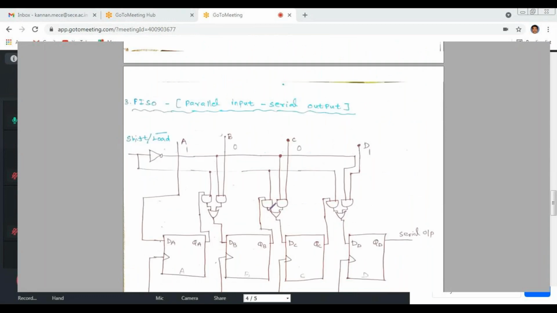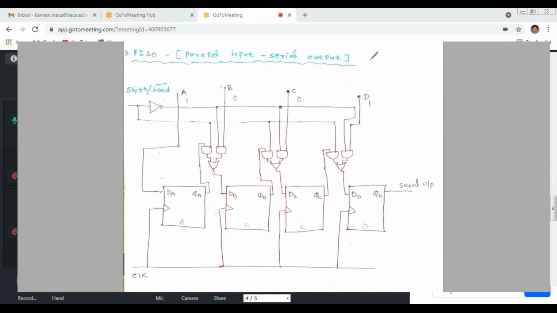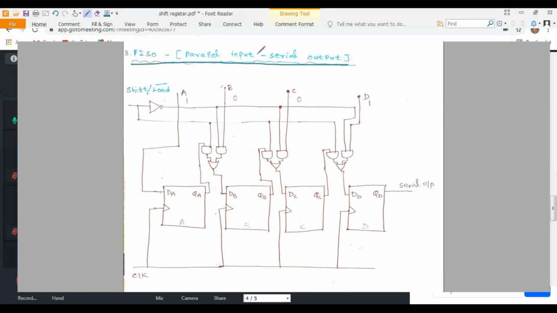So next we are going to see parallel input serial output. Note down the heading: parallel input serial output, meaning that we are going to give our input in a parallel manner, and we are going to read or obtain our output in a serial manner. Input parallel ah kudutthuttu output serial read panrathu thaan parallel input serial output.